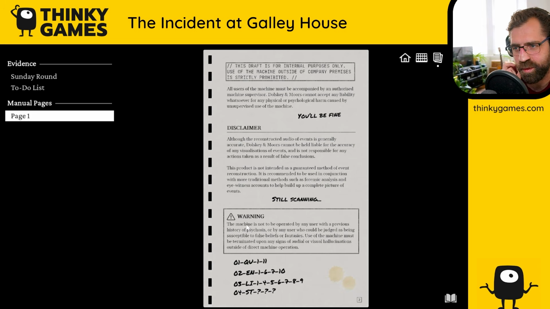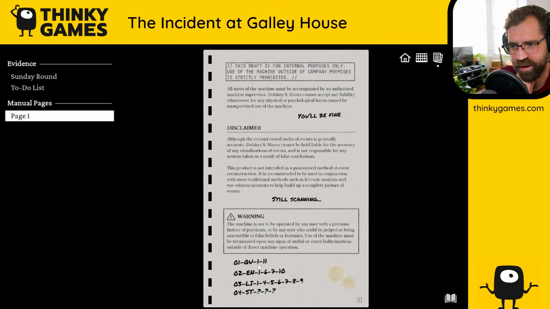Warning: the machine is not to be operated by any user with a previous history of psychosis or by any user who could be judged as being susceptible to false beliefs or fantasies. Use of the machine must be terminated upon any signs of audio or visual hallucinations outside of direct machine operation.